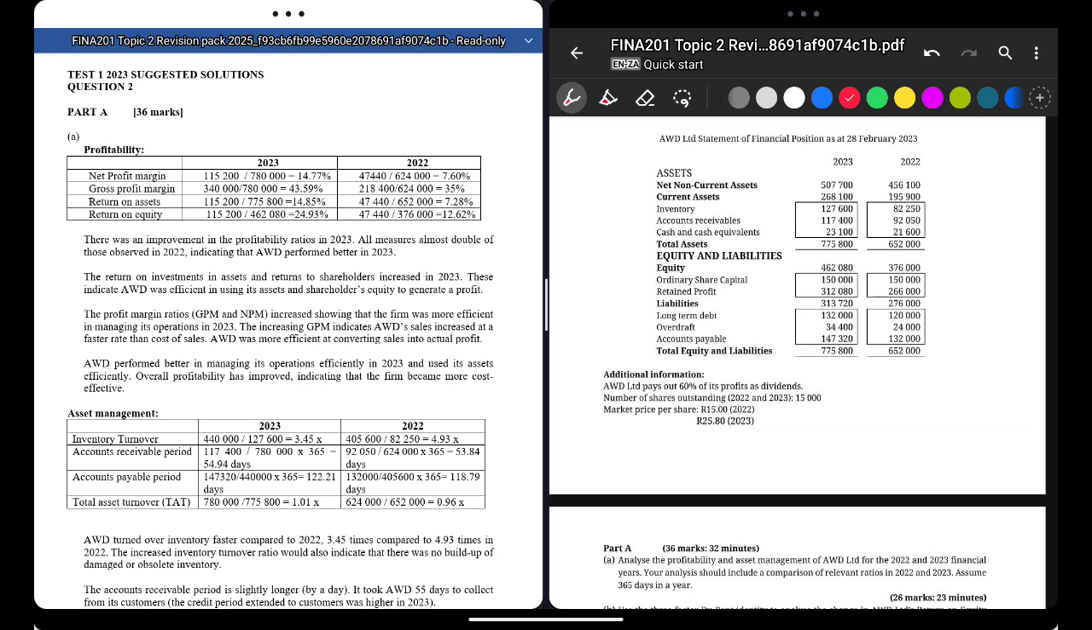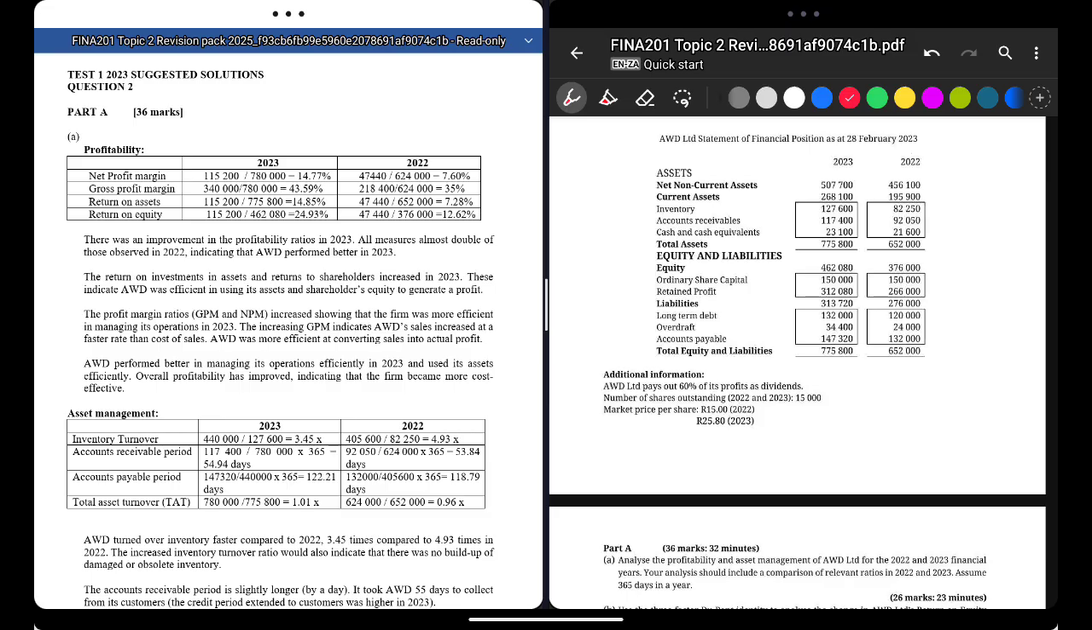So let's start. Okay. So there are only four profitability ratios. I'm telling you, just learn all these four. You've got your net profit margin, gross profit margin, return on assets, and return on equity. Those are your profitability ratios. They won't tell you that in the question. So you have to work that out.